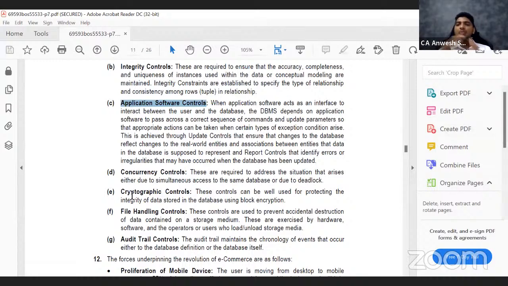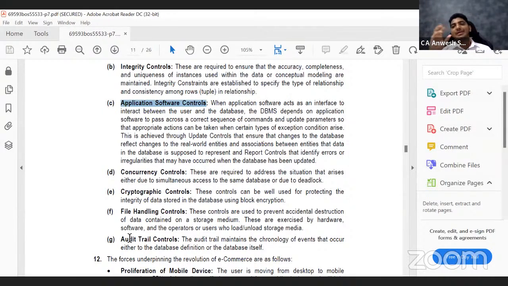Next, cryptographic control talks about how you encrypt the data so that even if somebody downloads the data, they will not be able to view it because it has password protection. File handling controls, we already discussed: even if it gets mistakenly deleted, there is a backup available, you can restore it. Audit trail controls.